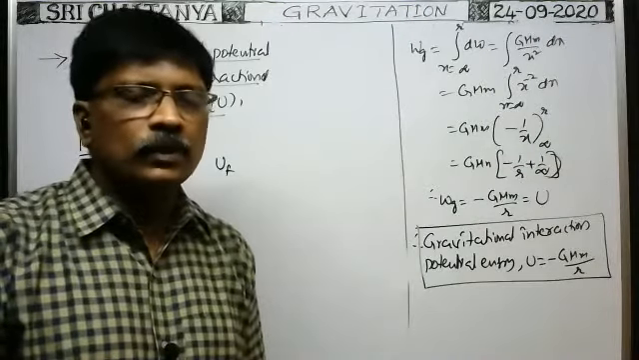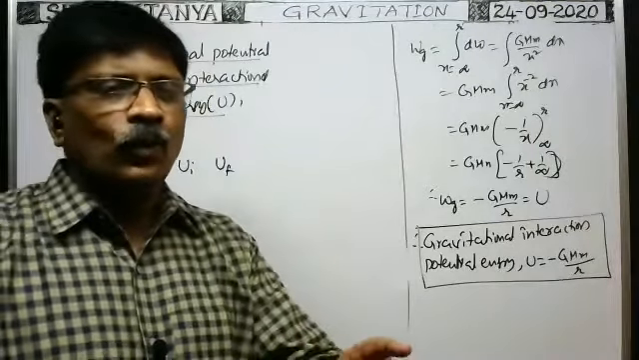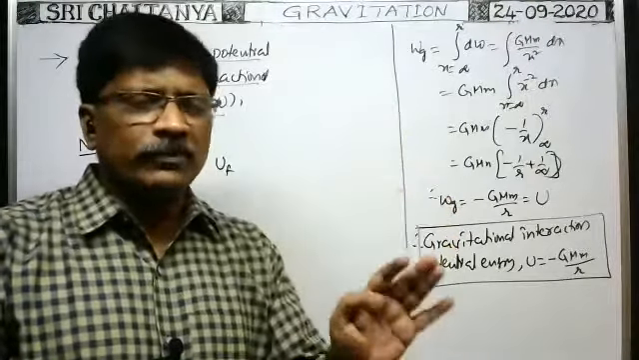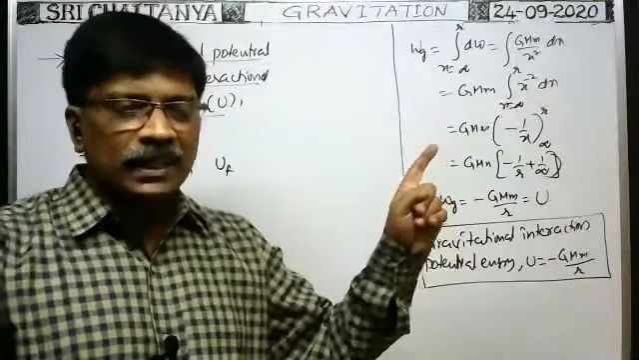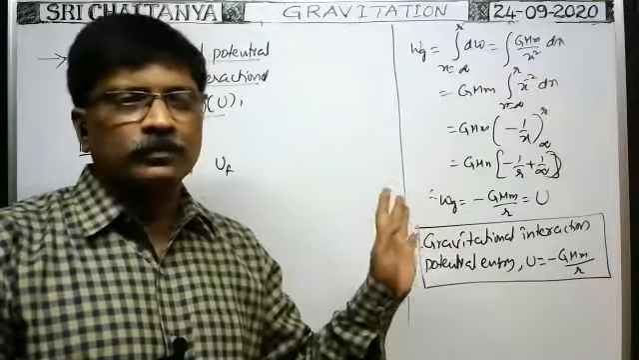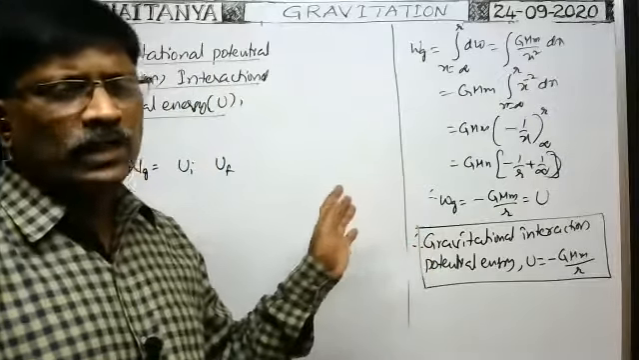Work done by gravity, not work done by an external agent. Work done by any type of conservative force is equal to initial potential energy minus final potential energy. In case of spring we observed this, and similarly in case of gravitational force,